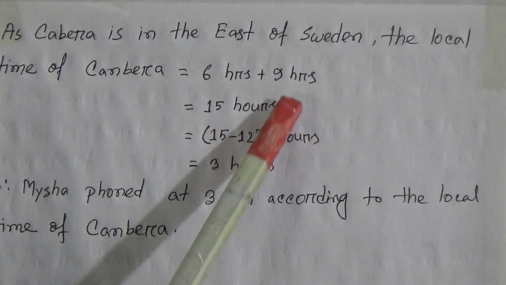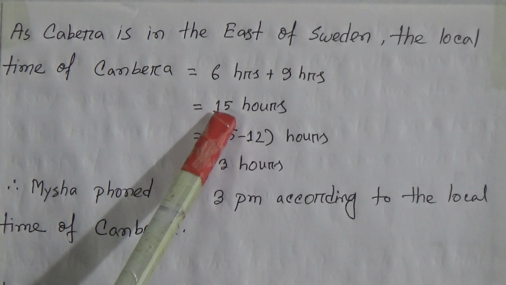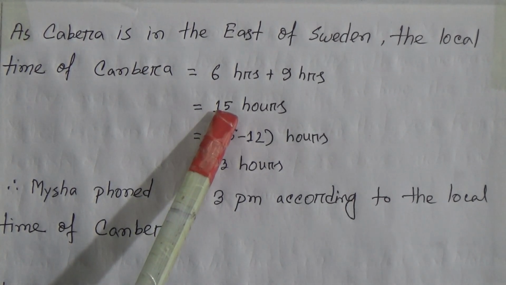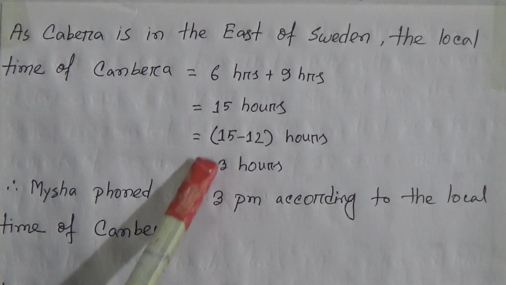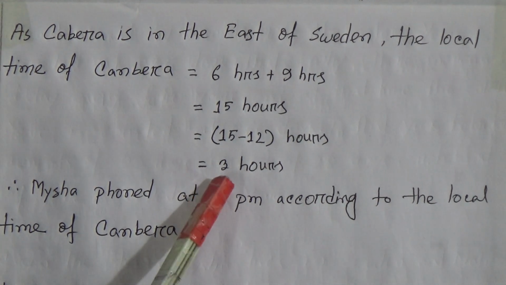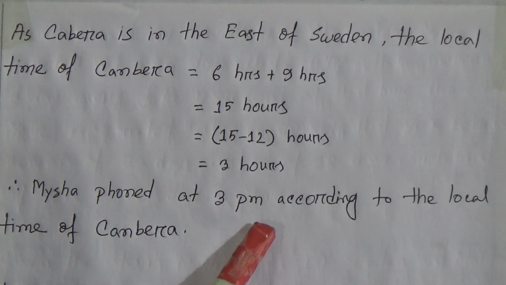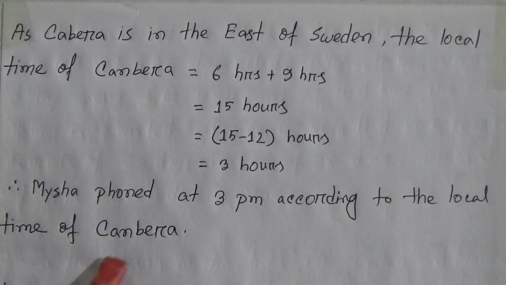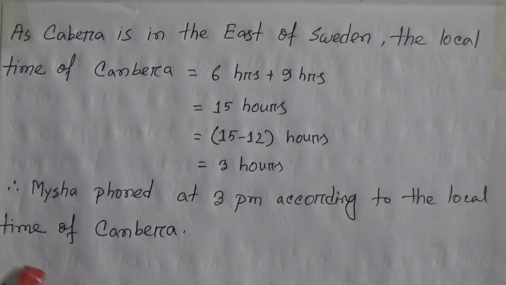So this is the time, but we know that our clocks are 12 hour clocks. So we have to subtract 12 from 15 and we will find 3 hours, that means this is 3 p.m. of daytime. Therefore, Maisha phoned at 3 p.m. according to the local time of Canberra. So this is the answer of your question number C.